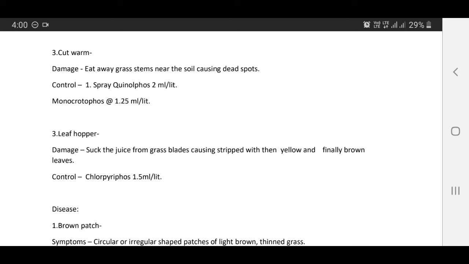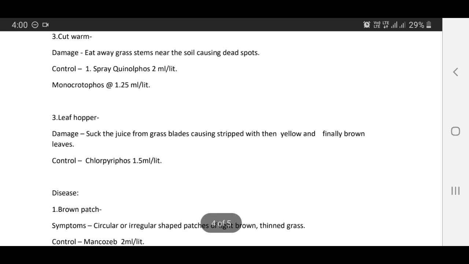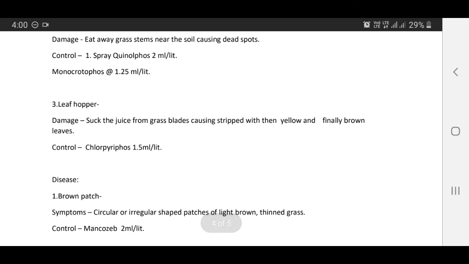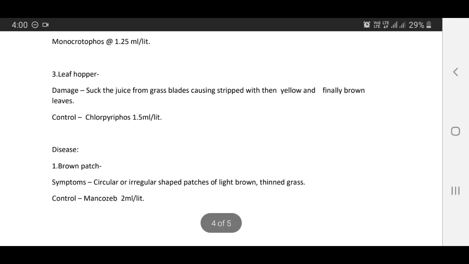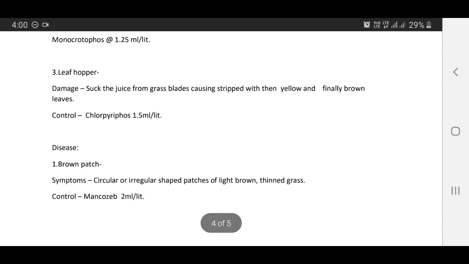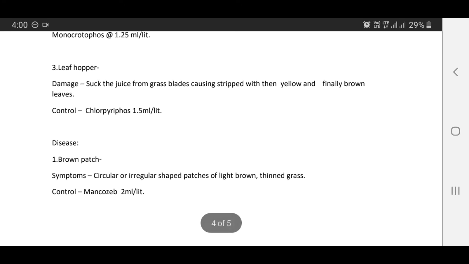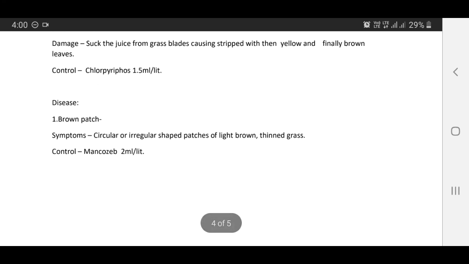Cutworms. Damage: they eat away grass stems near the soil, causing dead spots. Control: spray quinalphos at the rate of 2 ml per liter or spray monocrotophos at the rate of 1.25 ml per liter. Third one is leaf hopper. Damage: they suck the juice from grass blades, causing stripes with thin yellow and finally brown leaves. It can be controlled by spraying chlorpyrifos at the rate of 1.5 ml per liter.